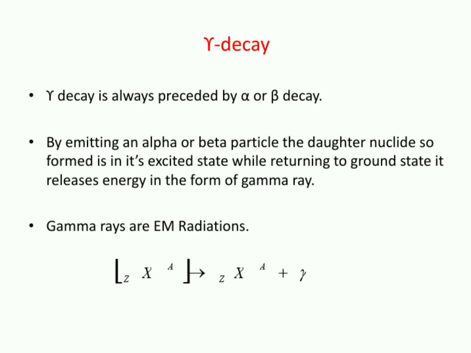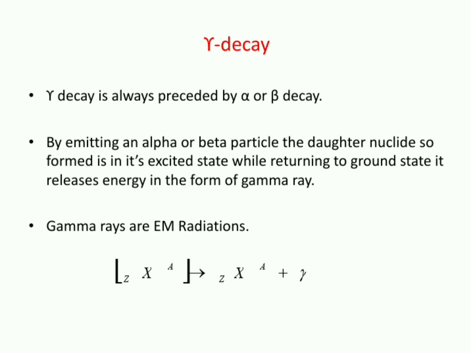Now coming to gamma decay. Generally gamma decay is always preceded by alpha or beta decay. That means after alpha and beta decay only, gamma decay takes place. During an alpha or beta decay, the daughter nucleus that is formed, Z−1Y or Z−2Y, has excess energy and is in its excited state, possessing more energy.